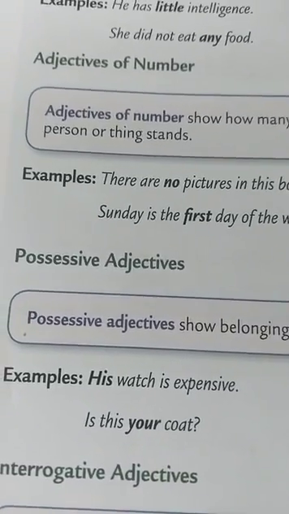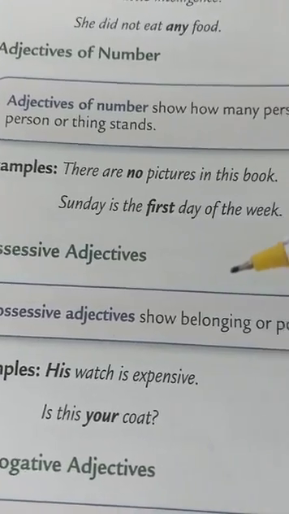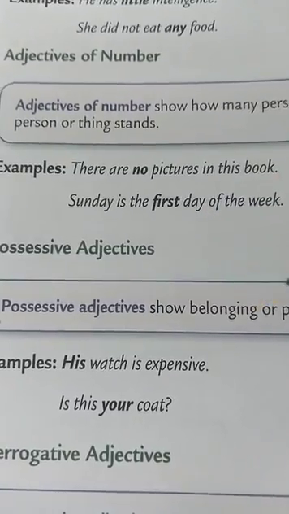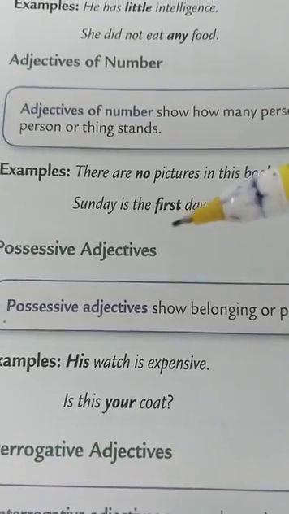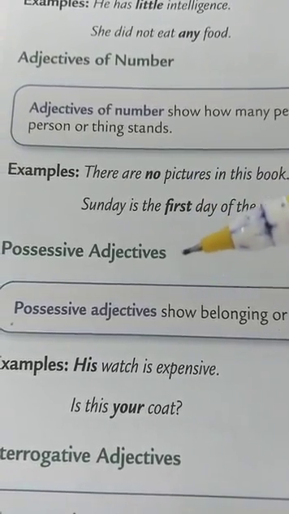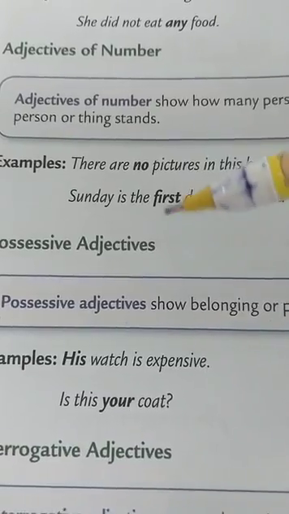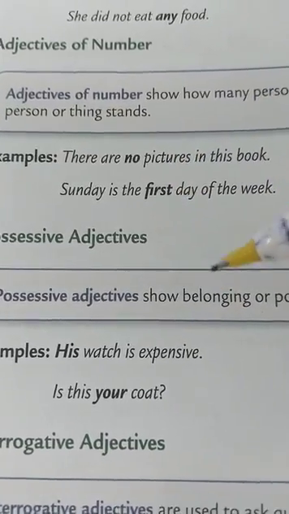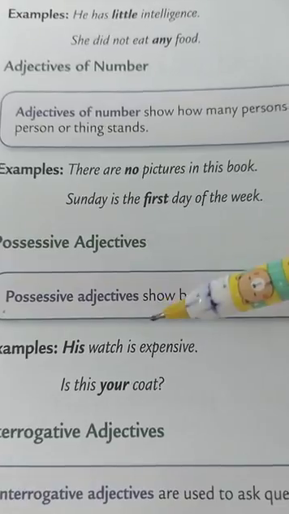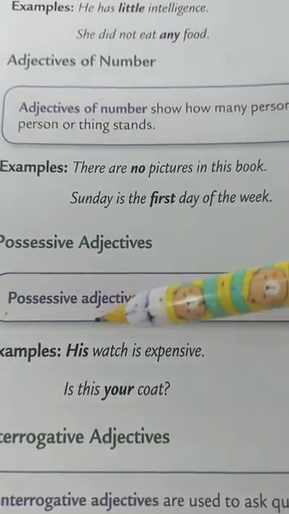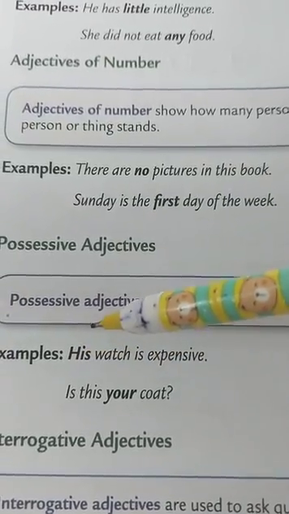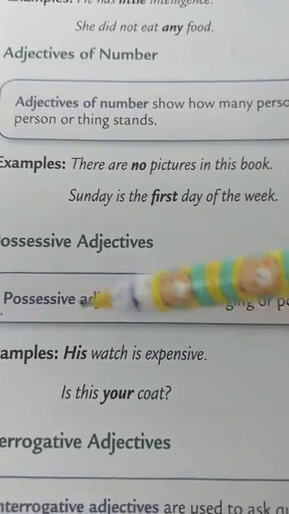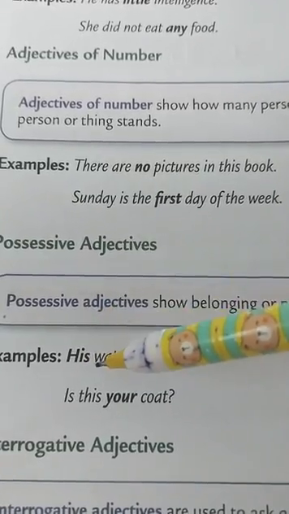Now next we have possessive adjectives. Possessive adjectives, children, show belonging or possession. They tell us about the thing belongs to whom, or what is the relationship between the person and the thing, or between two persons. For example, his watch is expensive. Now in this sentence, the word his is telling us about the possession of the watch, that it belongs to whom. So this word his is a possessive adjective.